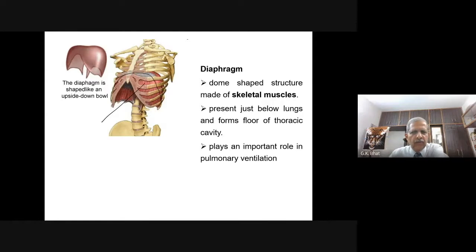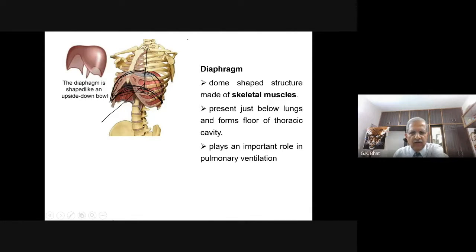The diaphragm, which is raised above, gets lowered, it gets flattened. The dome-shaped diaphragm, by default, is curved up. Now it gets flattened. That means inside the thoracic chamber, there is an increase in the volume in the antero-posterior axis.